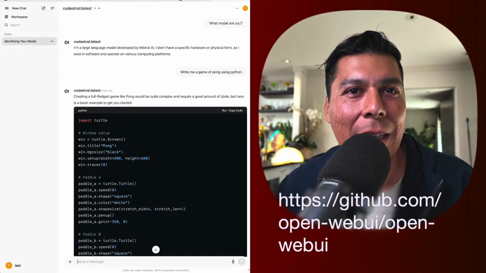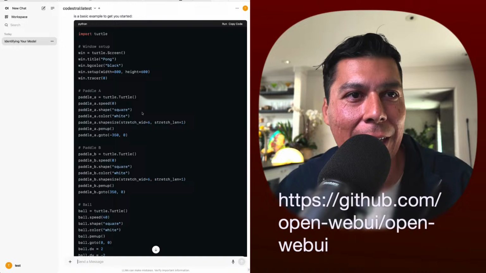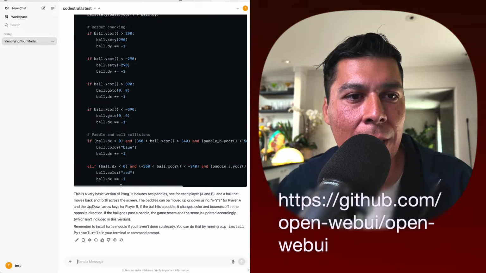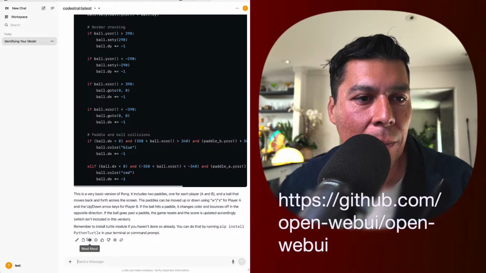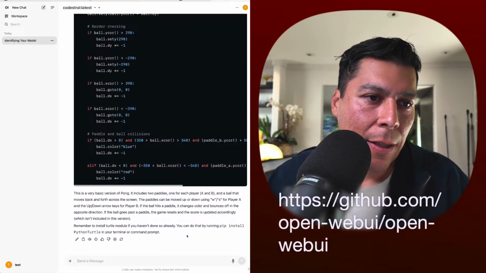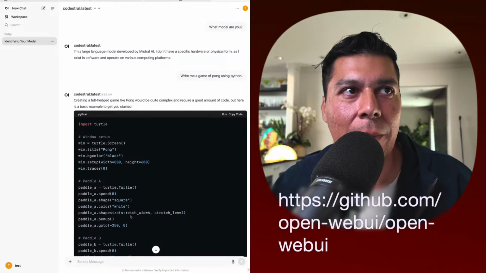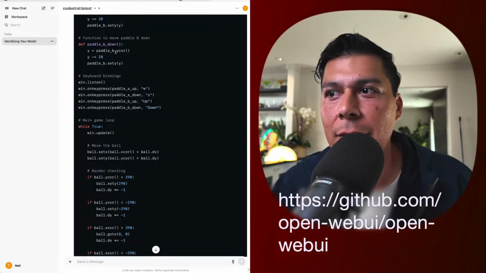Creating a Pong, it just wrote the game for the paddles and the ball and everything like that. That is awesome. So Python turtle, that is pretty cool. That is so awesome.